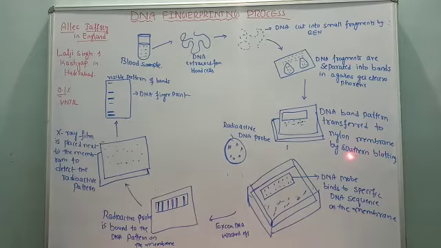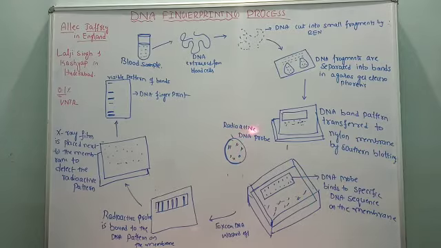It is the process of transferring DNA fragments from the agarose gel to the nylon membrane, and that is called the Southern blotting technique. That's all. This is called Southern blotting. And after that, a round circle, as you can see, radioactive probes.